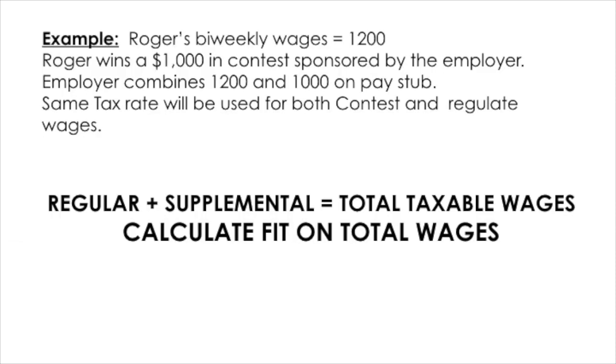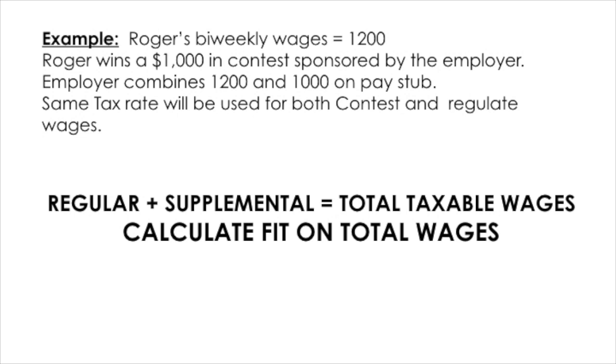Let's look at one example. Here, Roger's bi-weekly wages are $1,200 and Roger wins $1,000 in a contest sponsored by the employer. The employer combines the contest money and Roger's regular bi-weekly wage payment of $1,200 for the current payroll period for the total combined amount of $2,200.